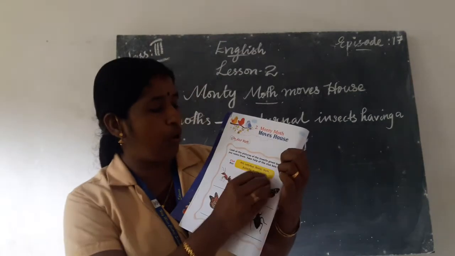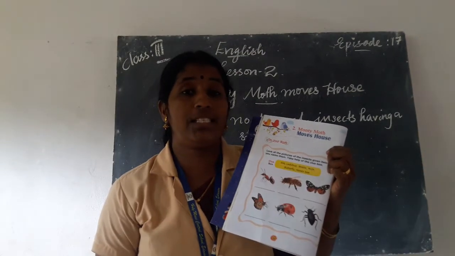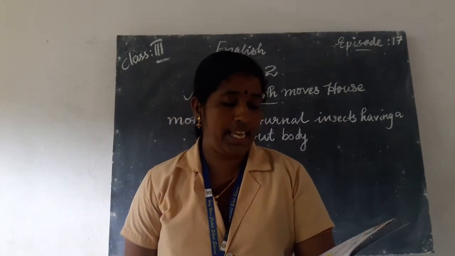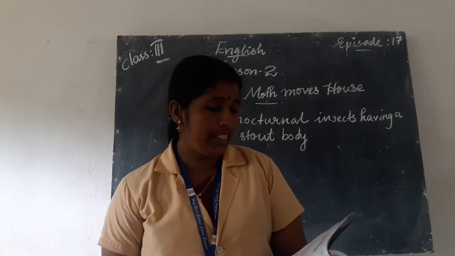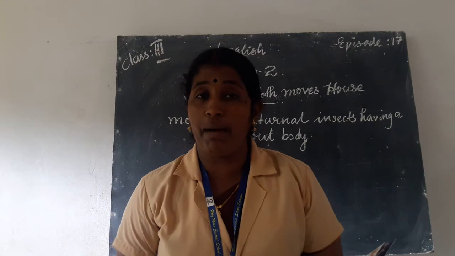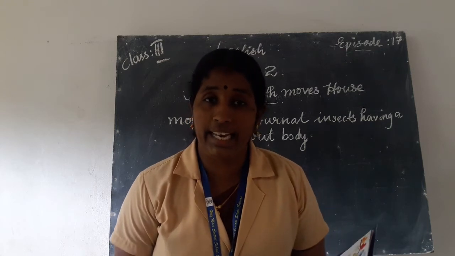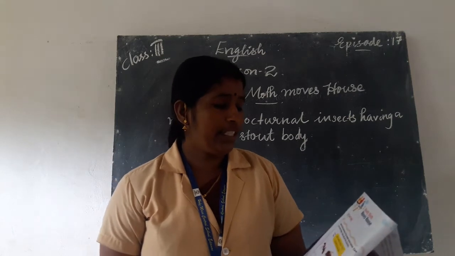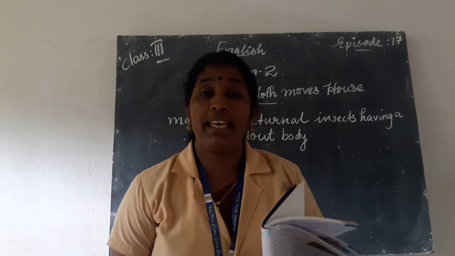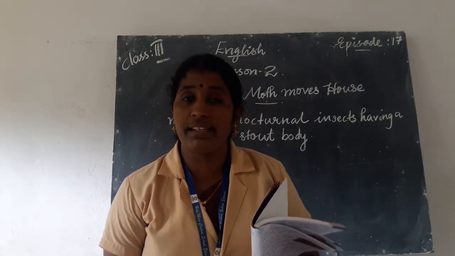Here is a clue box. In the clue box, 6 words are written. Which are they? Ant, A-N-T. The second one is ladybug, L-A-D-Y, lady, B-U-G, bug. The next one is beetle, B-E-E-T-L-E.